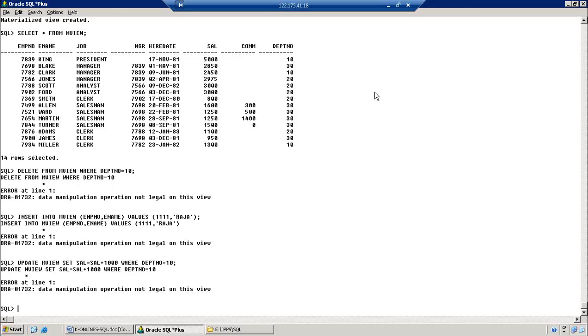So with earlier views, is there any problem while doing any DML operations? Directly we can apply it. Then the system directly accepts our request. But here the system does not allow that. That is the reason we can secure our data in this materialized view.